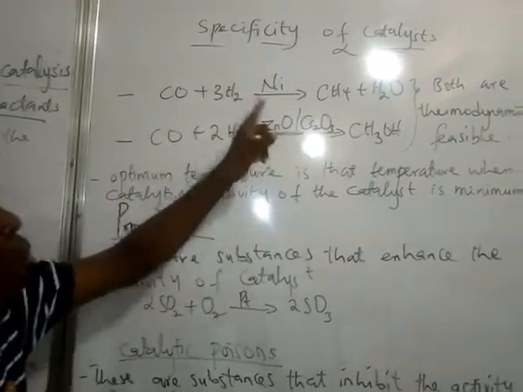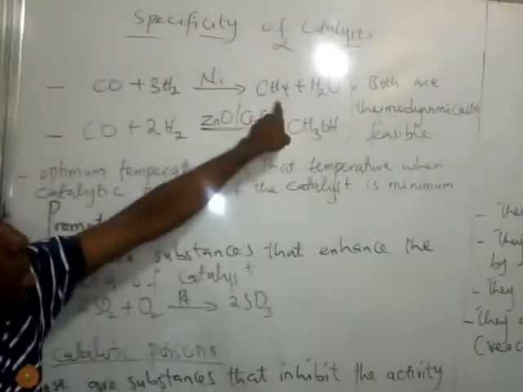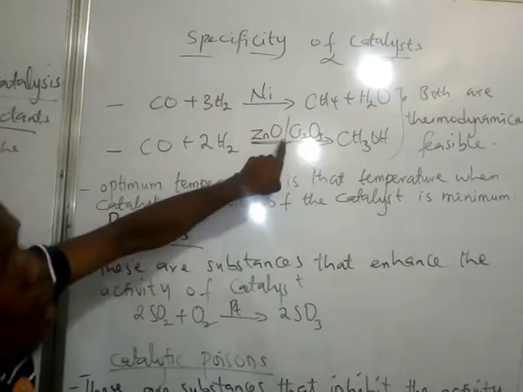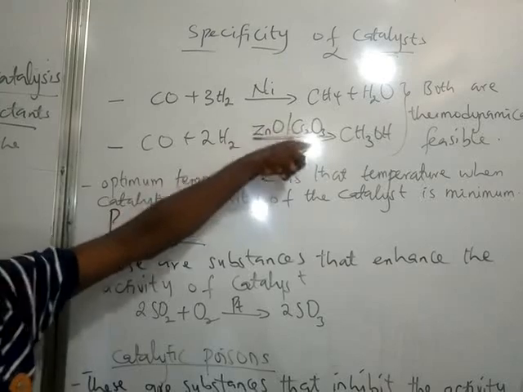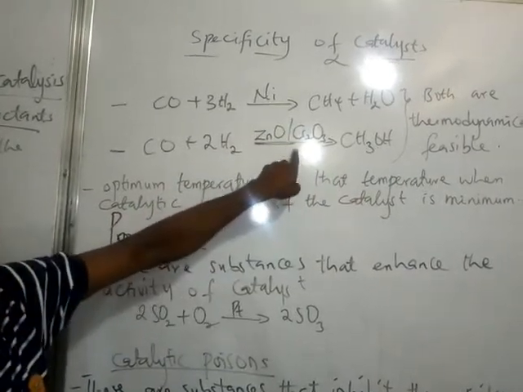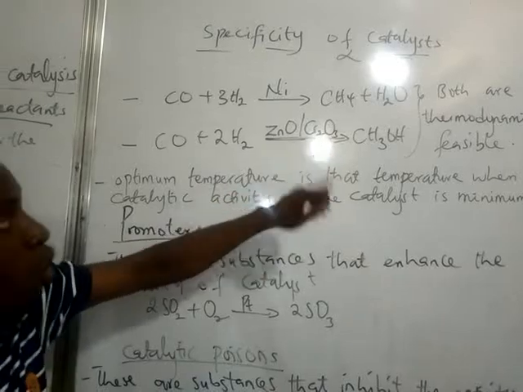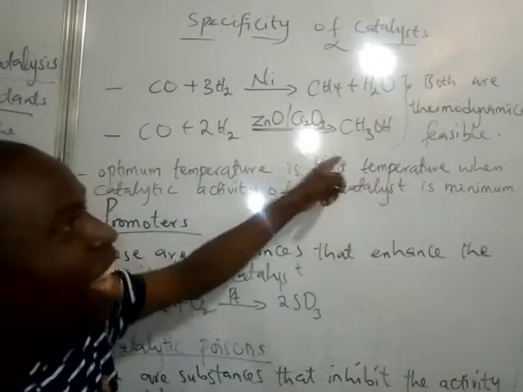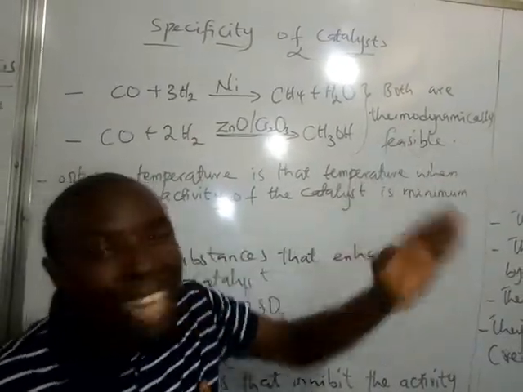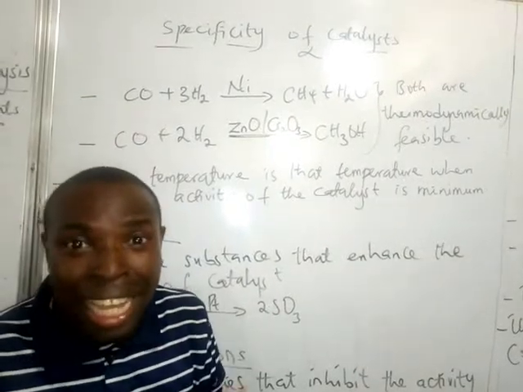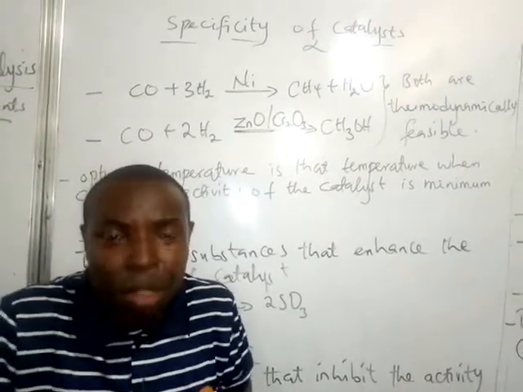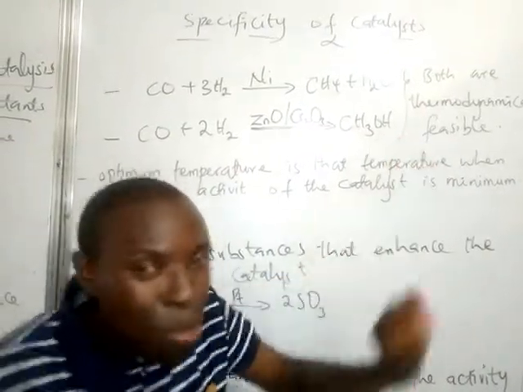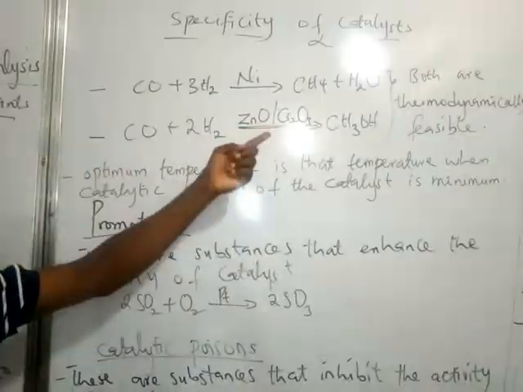When you make use of a nickel catalyst, what do you get? You get methane gas and water. But when you make use of zinc oxide and chromium triiodide, what do you get? You get methanol. So it means that both of these reactions are thermodynamically feasible, meaning they can occur practically. They can be done practically. That's why you see the terminology: thermodynamically feasible.